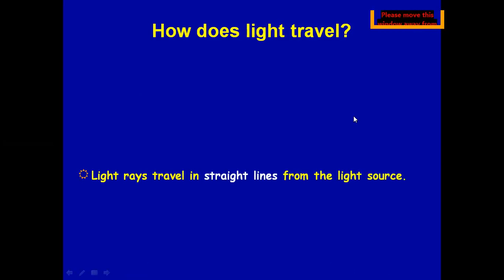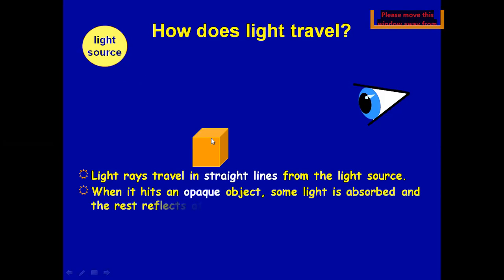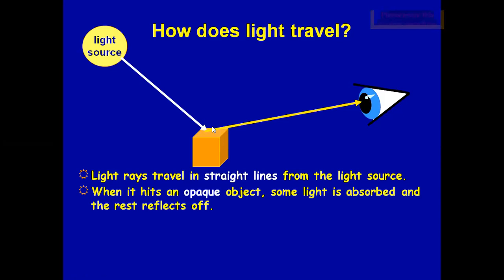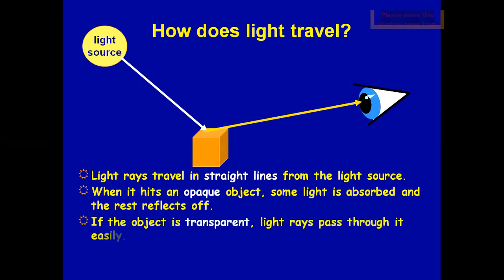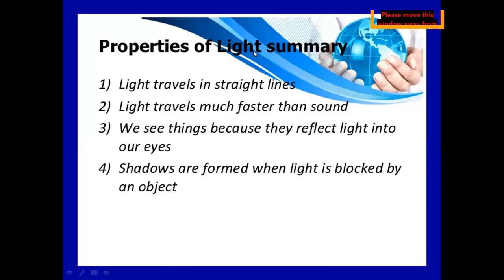Then how does light travel? We know that light travels in a straight line. You can see here the light source, and when it hits an opaque object, some light is absorbed by the object and some reflects off, and that reflected light strikes our eye and we are able to see the object. If the object is transparent, light rays pass through it easily. If the object is translucent, only some light passes through, but the rest is reflected.